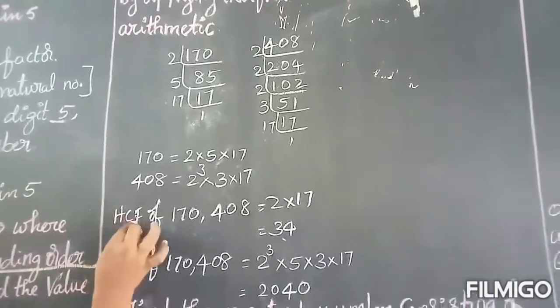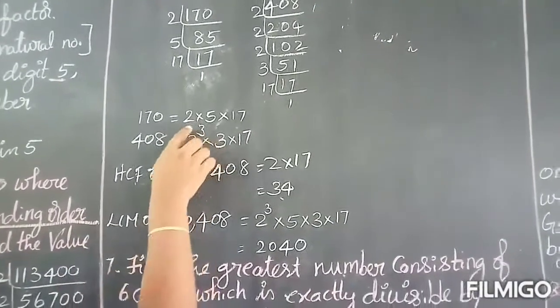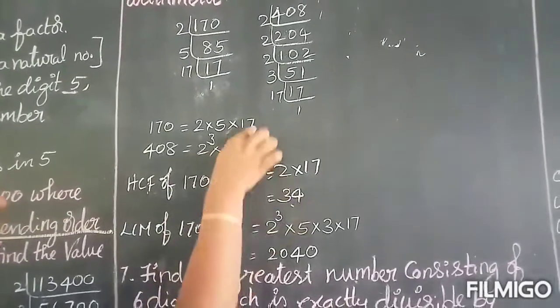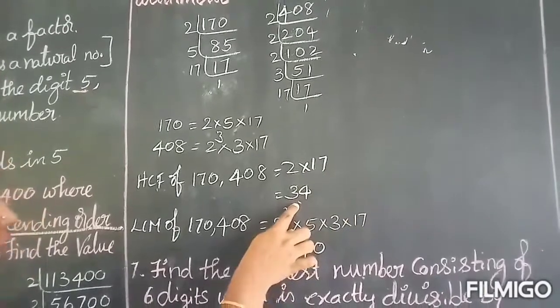HCF means highest common factor. So you have to see only the common factors here. What is the common factor here? 2 cube, now you will get 2. 17 and 17 are common, so you have to write 17. 2 into 17 you will get 34.